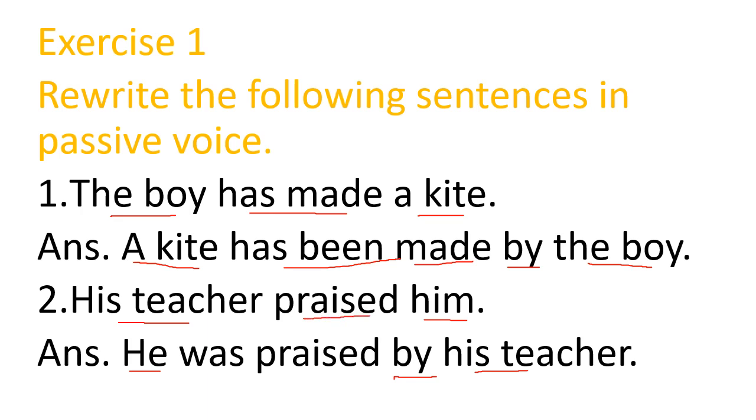Praised means V2, V2 means simple past, and in simple past the rule for passive voice is was, were plus V3, verb third form. Now he is singular, that's why I have used was. And what is third form of praise? It is praised. So the sentence becomes he was praised by his teacher.